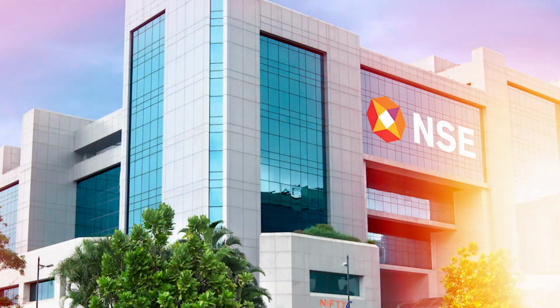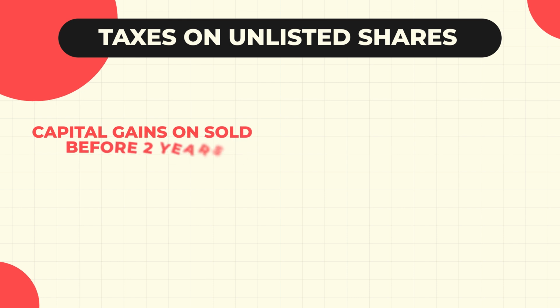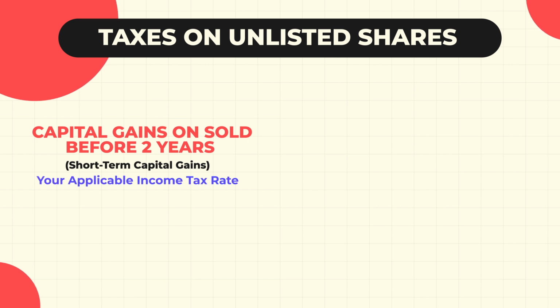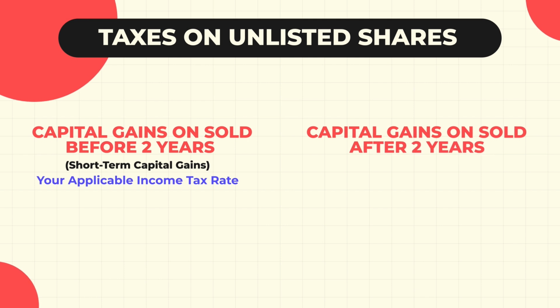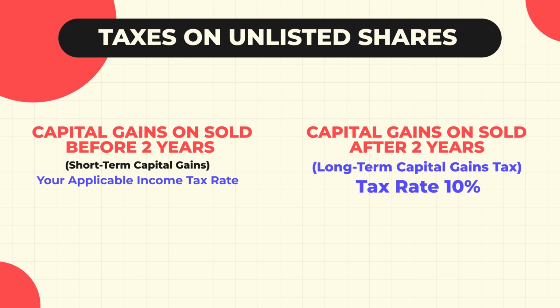Finally, unlisted shares, which are shares that do not trade on a stock exchange such as the Bombay Stock Exchange or the National Stock Exchange, are taxed differently. Capital gains on unlisted shares sold before 2 years, that is before 24 months, are treated as short-term capital gains and will be taxed at your applicable income tax rate. However, if you hold unlisted shares for more than 2 years and then book a profit, you will be charged a 10% long-term capital gains tax.